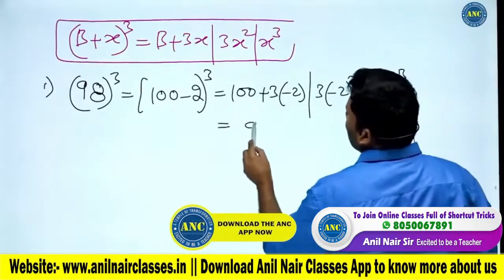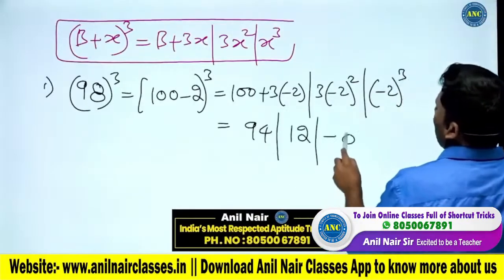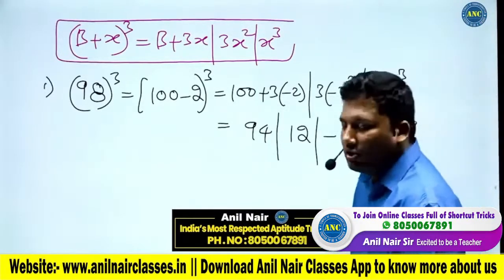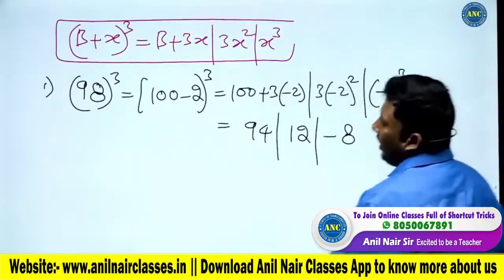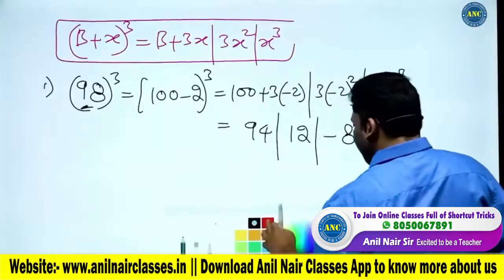100 minus 6, 94. 4 3s are 12. Minus 2 cube is minus 8. If I am cubing a positive number, will I get a negative number?